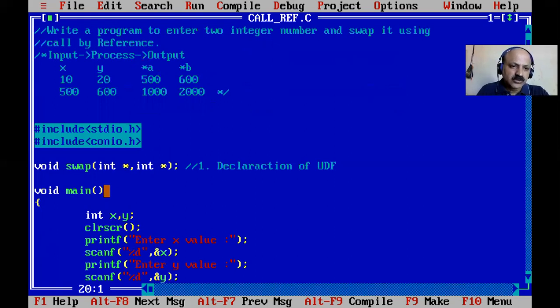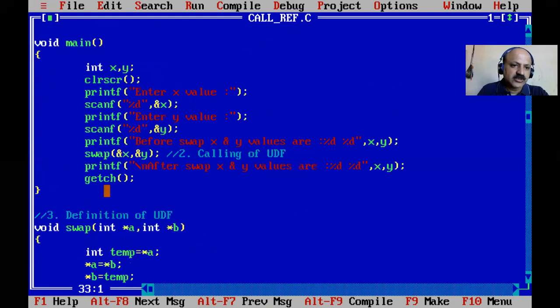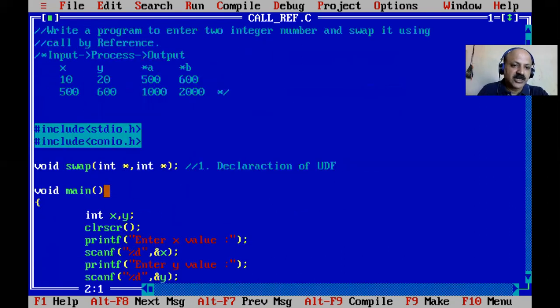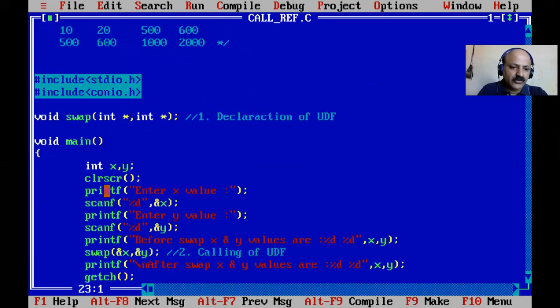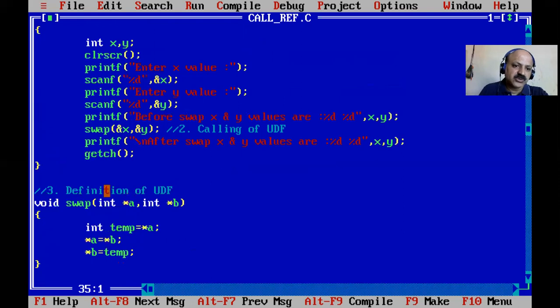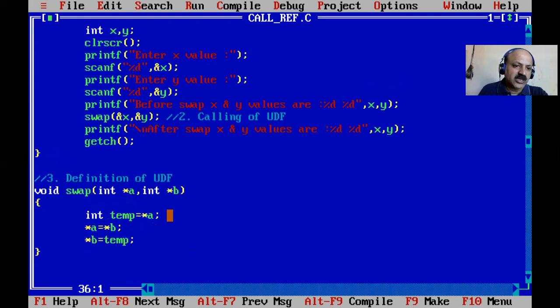Okay, so write this program in your notes in C language. There are three parts: the function declaration, the calling of the UDF, and the definition. For swap, always take these three lines to interchange the values.